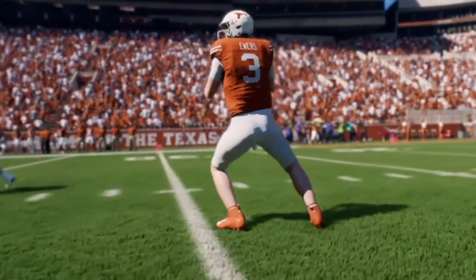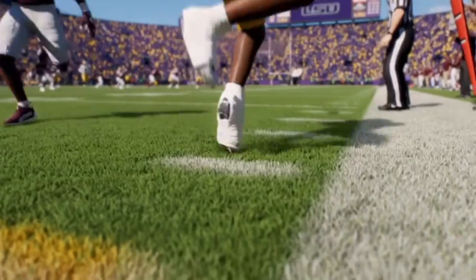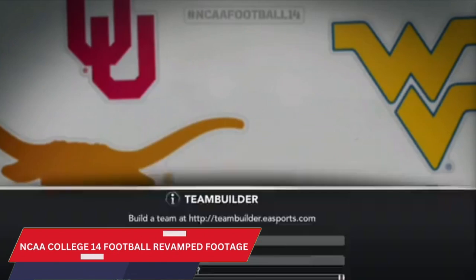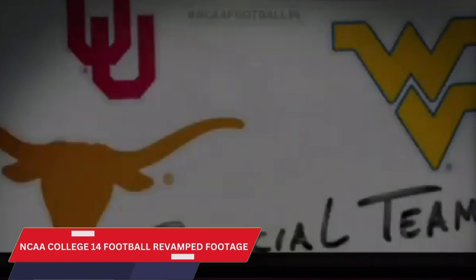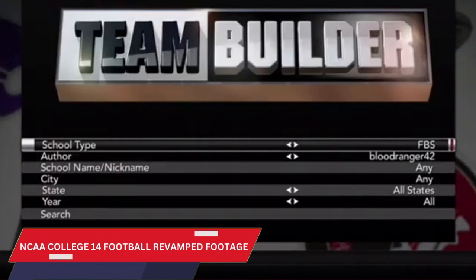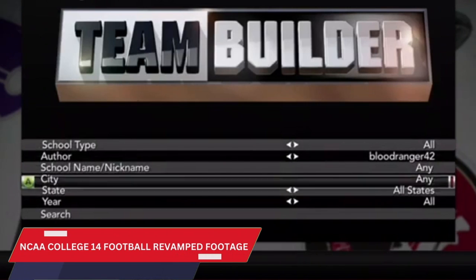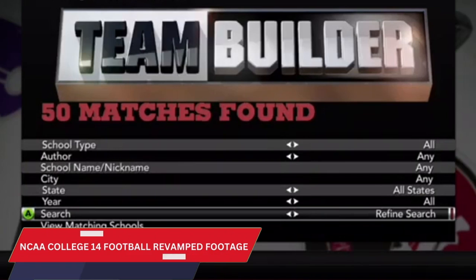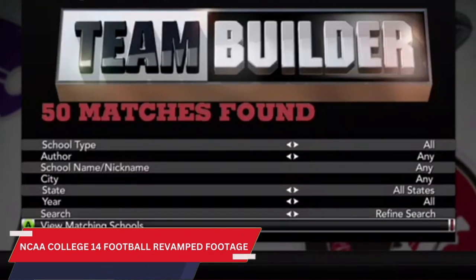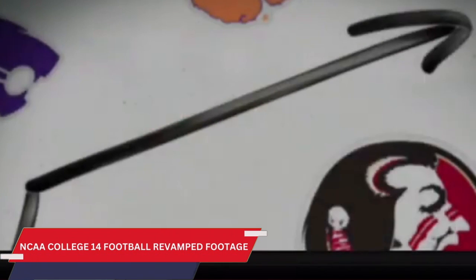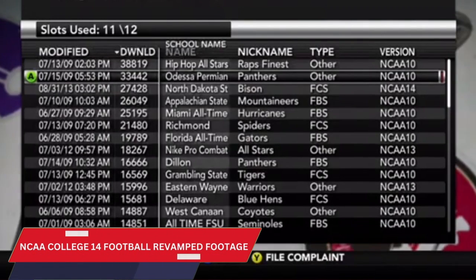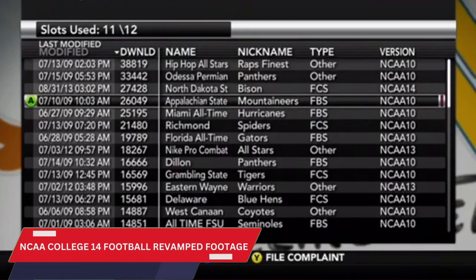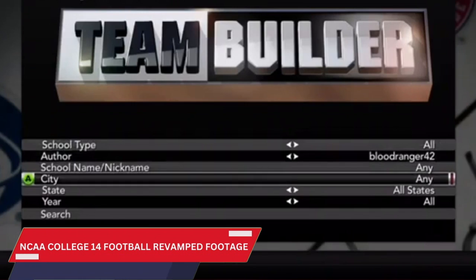It's not all bad though. EA is bringing back the awesome Team Builder feature, and supposedly it is going to be even stronger than it was more than a decade ago. While we only got a sneak peek through some screenshots, it seems like it could soften the blow of not being able to fully edit rosters. From what I gather, Team Builder will offer even more customization options than we had before. Imagine being able to create and customize multiple teams per dynasty mode. Now that's something to get excited about, but we don't know if we'll get that flexibility.